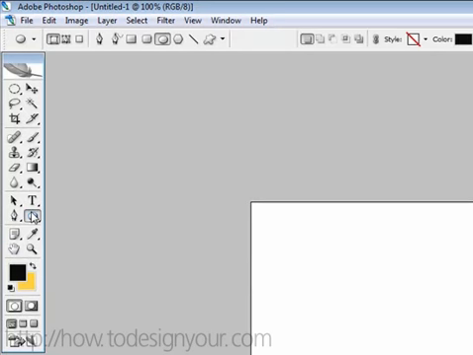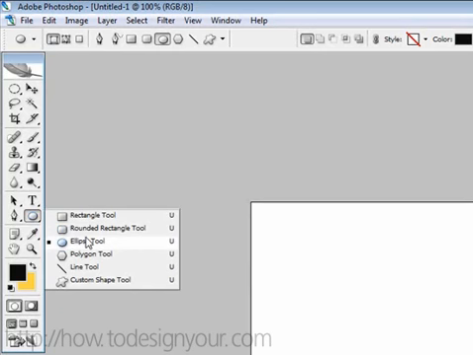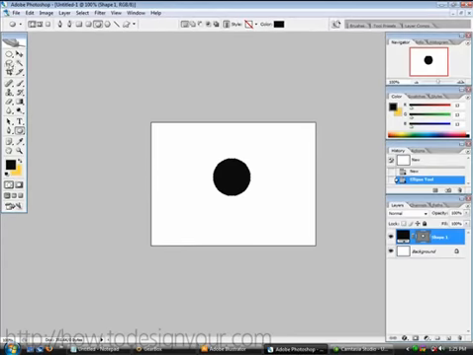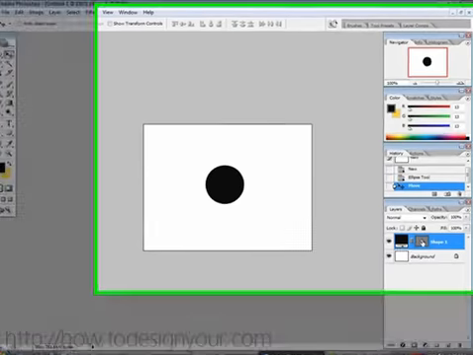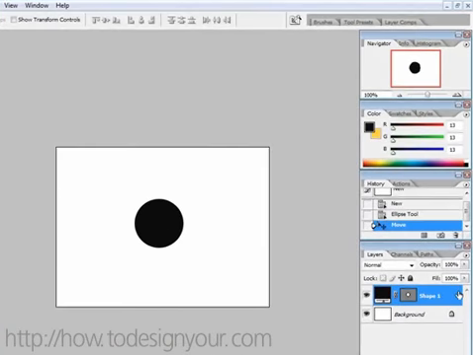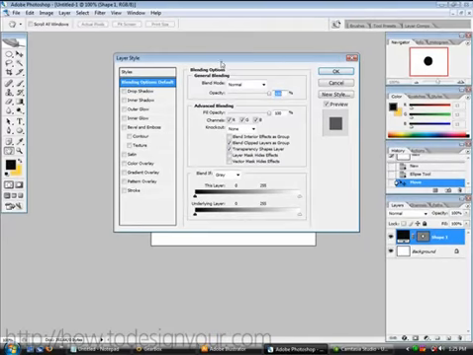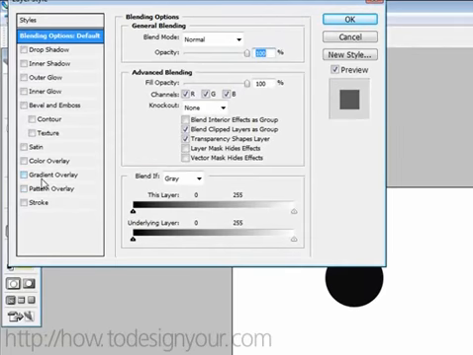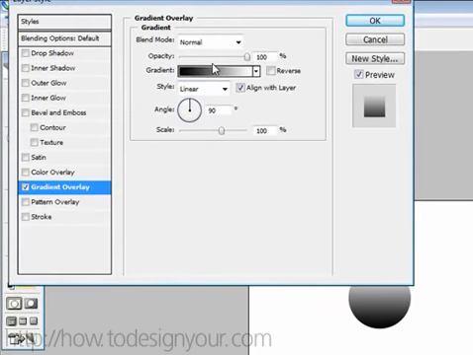So what we're going to do is just choose the ellipse tool, and with black as our foreground, hold shift and just drag out, then go to the move tool and get it in the center there. Alright, now let's double click this, and just so we can see it a little bit, let's go to gradient overlay.